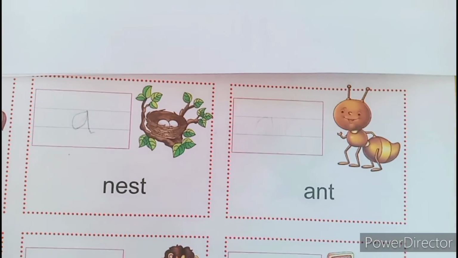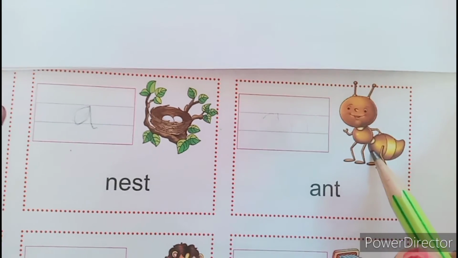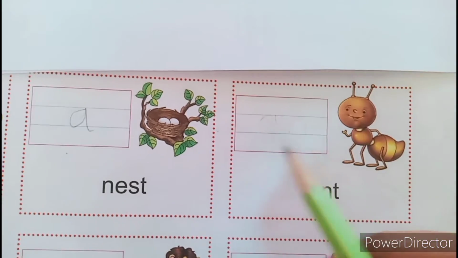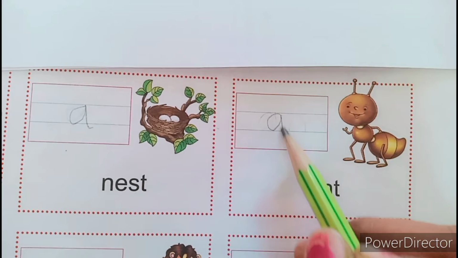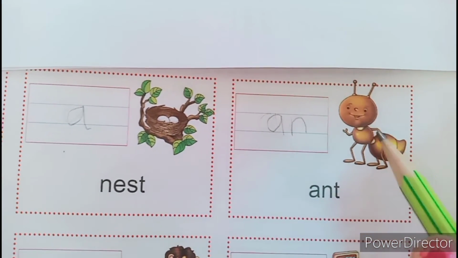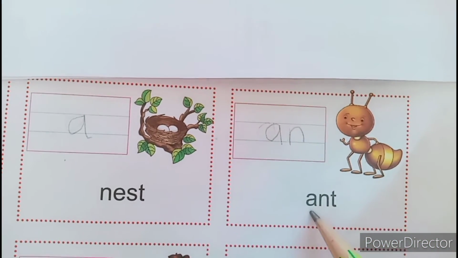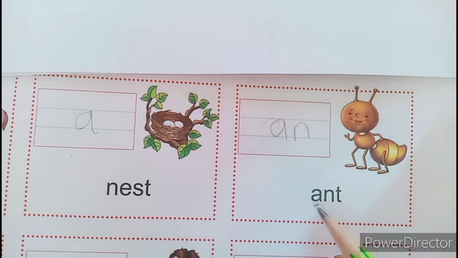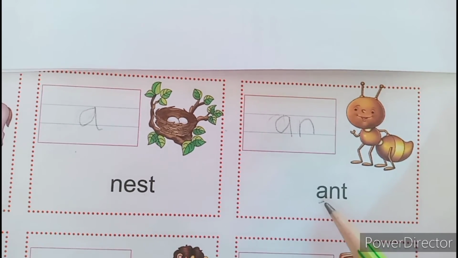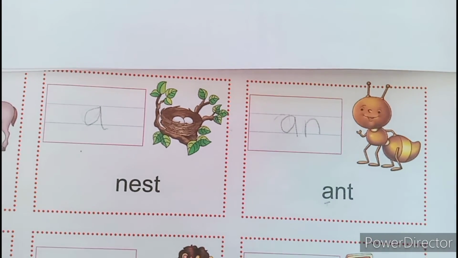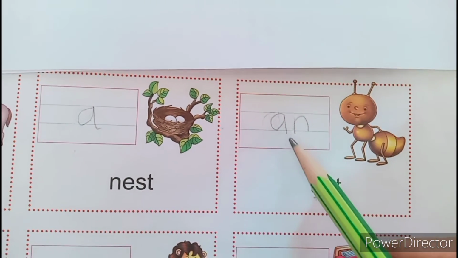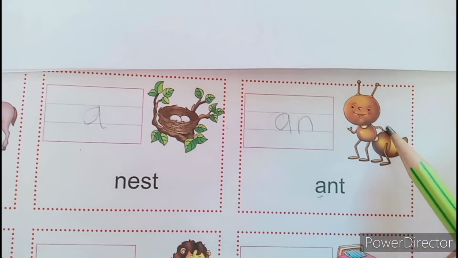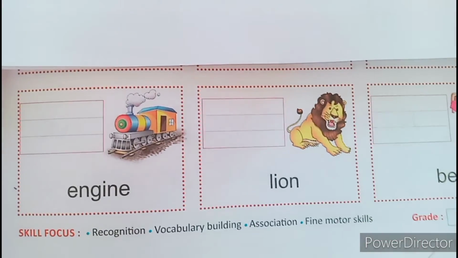Yes. Now tell me, which picture is this? This is ant, because A is related to which sound? Vowel sound. A is related to vowel sound. Okay. So we had insert here an ant.